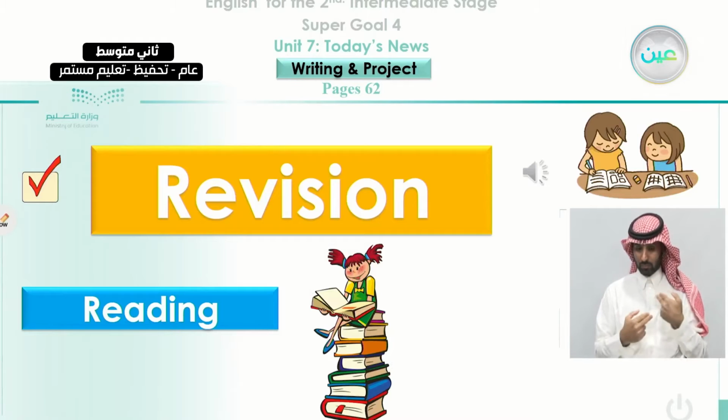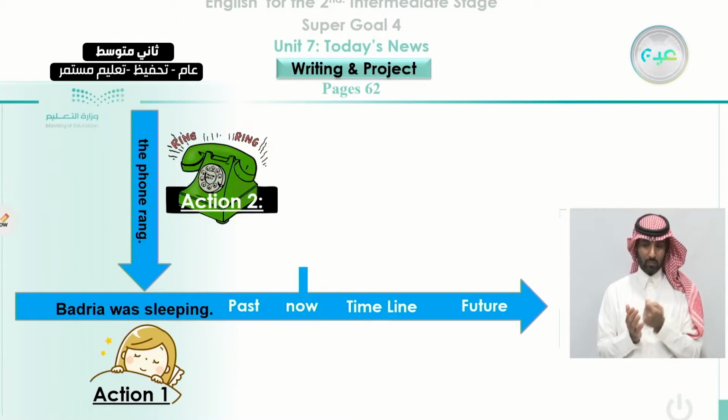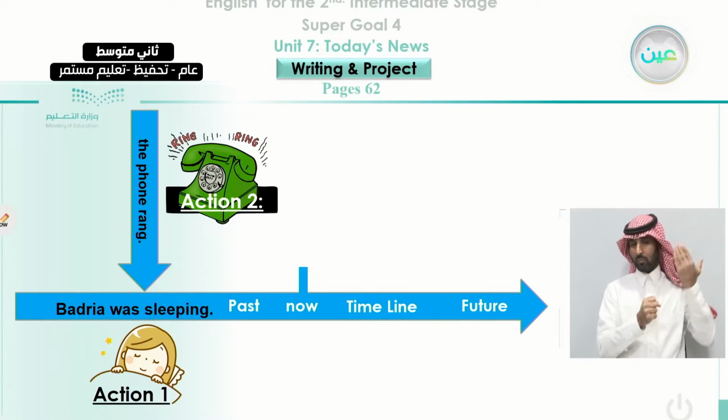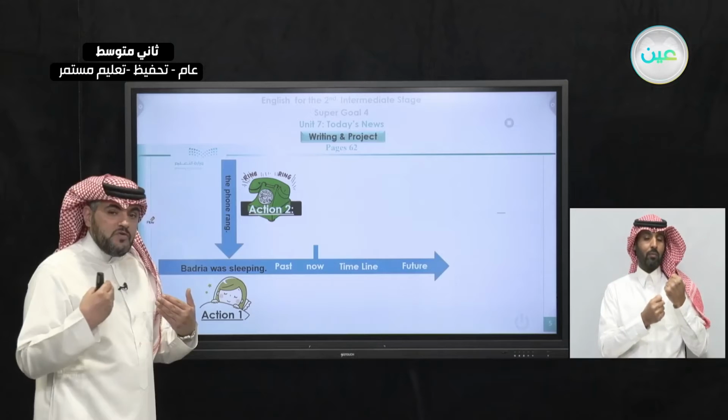Before we start our main class, which is Writing, let's review some of the information that we gave you in the previous lesson. We told you when we read and when we write, we should take care of our grammar. So when we tell stories, we have to use the two tenses in the past. When we use the past progressive, we talk about something continuous in the past.